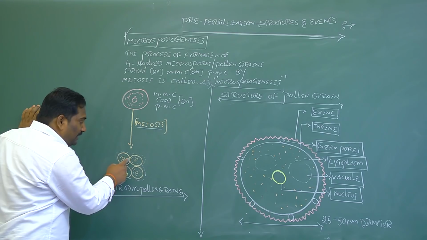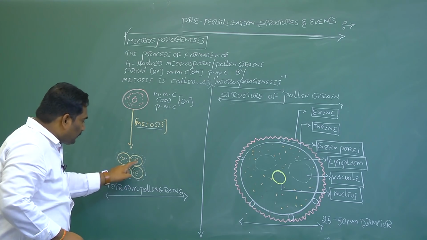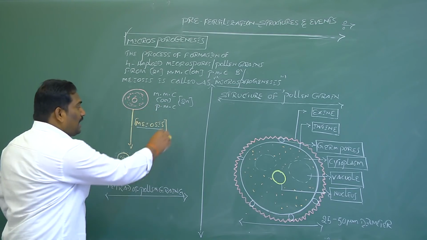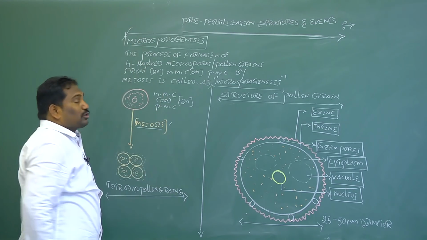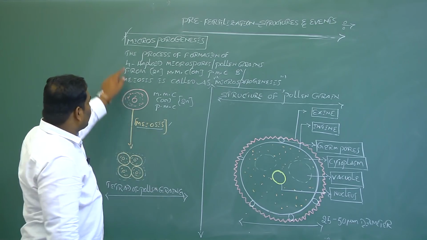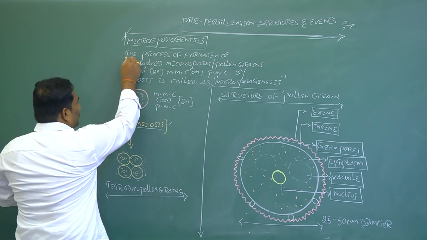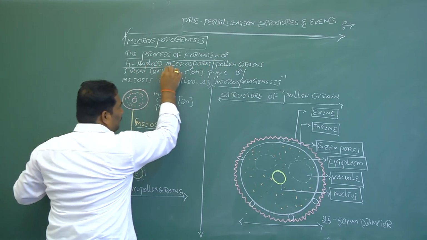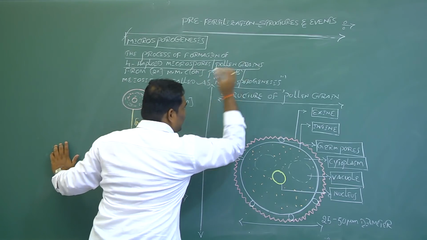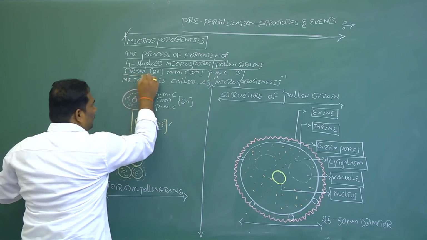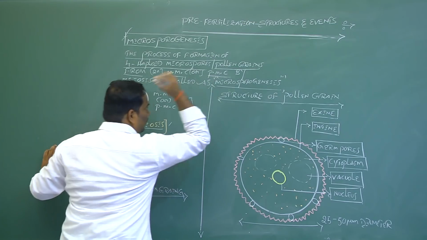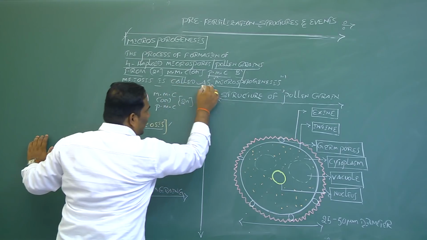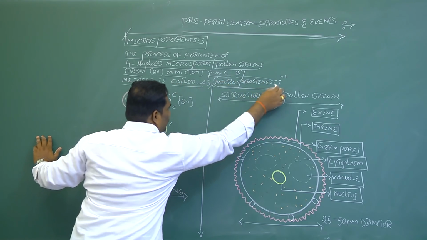The formation of tetrad of microspores or tetrad of pollen grains from diploid microspore mother cell or pollen mother cell by meiosis is called microsporogenesis. Here I am giving the definition. The process of formation of 4 haploid microspores or pollen grains from a diploid microspore mother cell or pollen mother cell by meiotic cell division is called microsporogenesis.